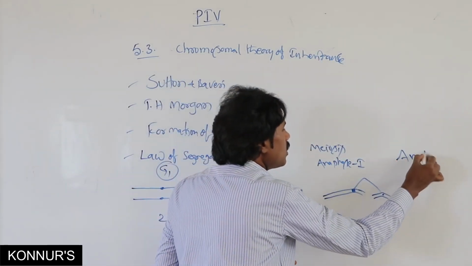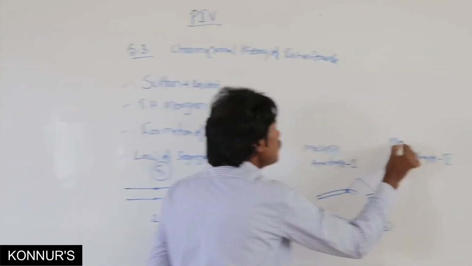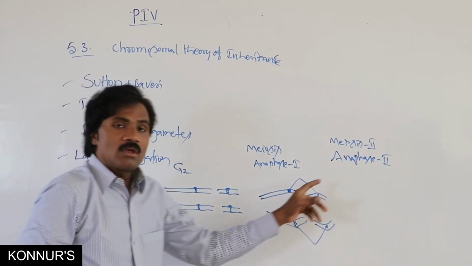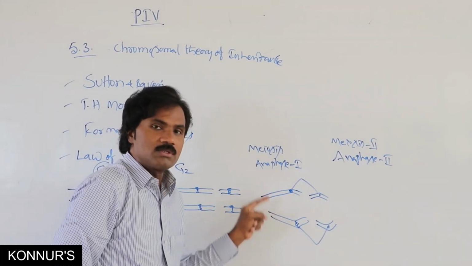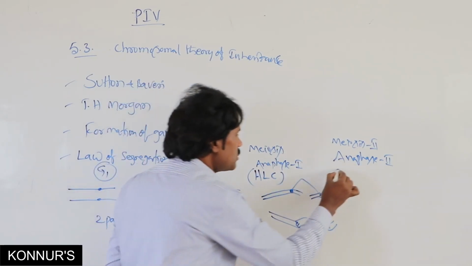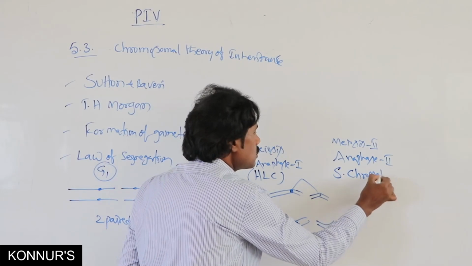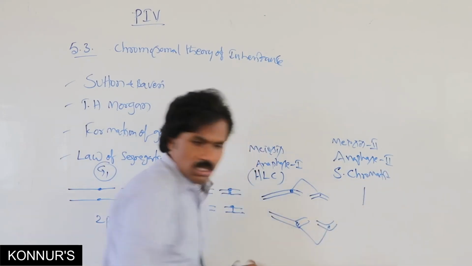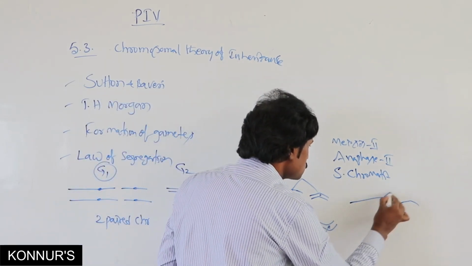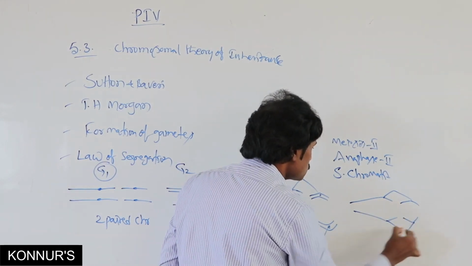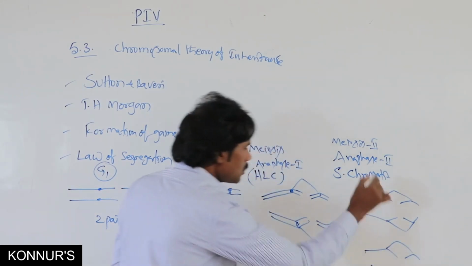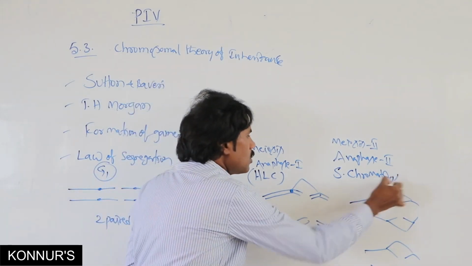Then in anaphase 2 of meiosis 2, there is segregation of chromatids. This is segregation of chromatids.